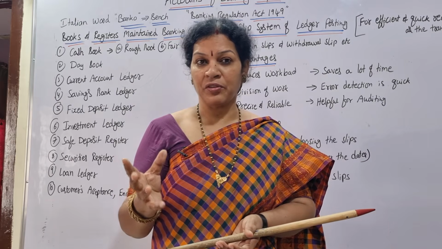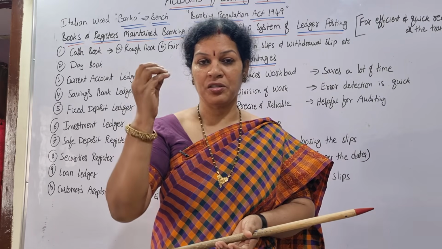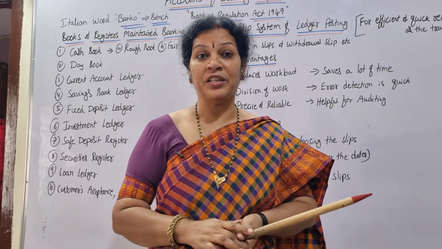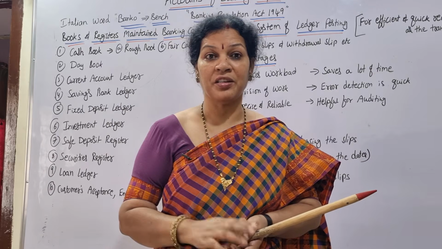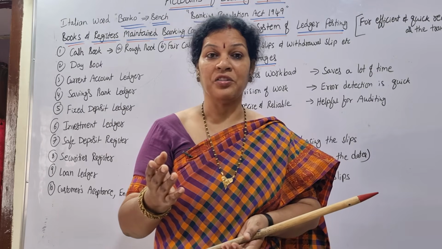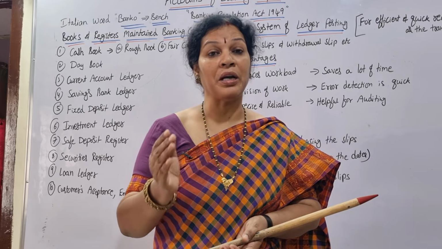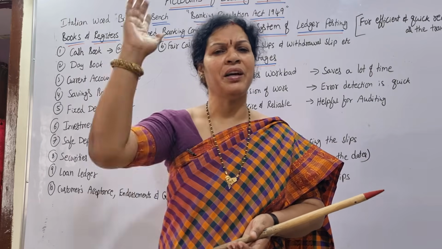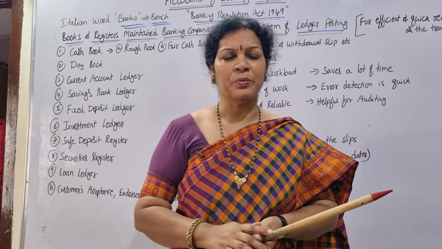In banks, lots of transactions are there. For each and every transaction, writing a journal entry and then passing to the ledger is not so easy. So to avoid all these things, directly we are entering into the slip system.